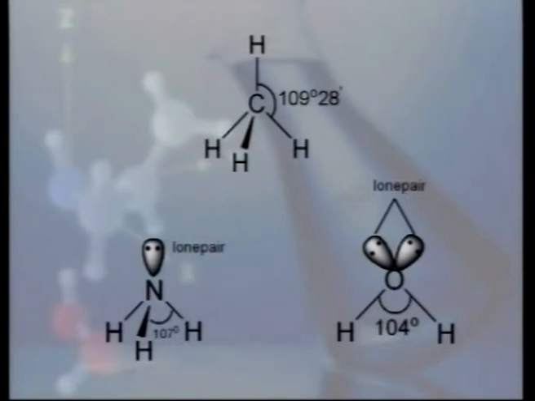In case of water molecule, there are two lone pair carrying orbitals present on the oxygen atom. These two lone pair carrying orbitals push these two remaining bond pair carrying orbitals closer to each other, and hence more deviation from the expected bond angle, and hence bond angle 104 degree is observed.